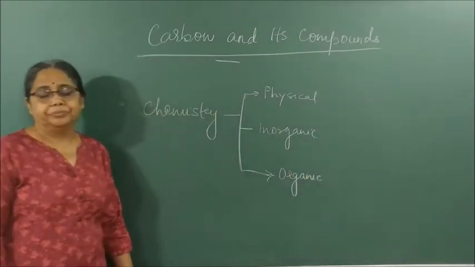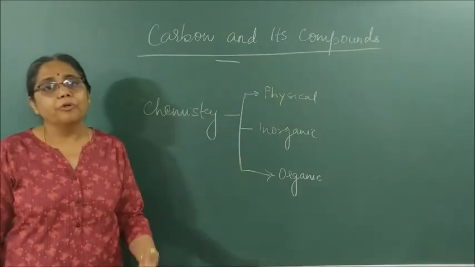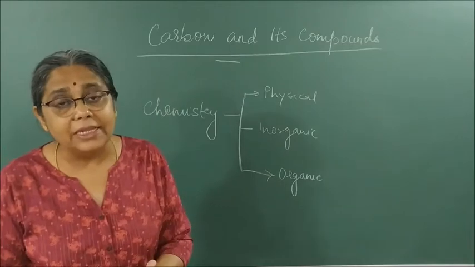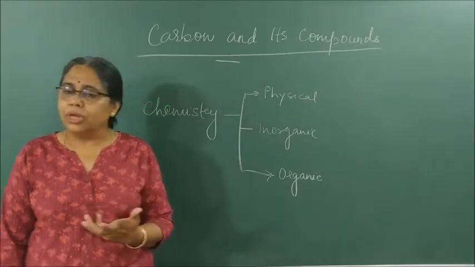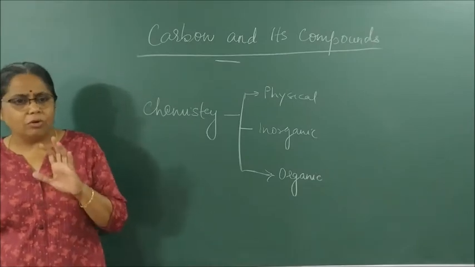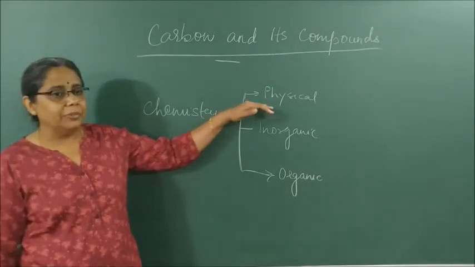So, physical chemistry is all about problems, mole concept, stoichiometry, balancing the equations. How many moles of gases can be collected? So all the numerical part of chemistry comes in which chemistry?